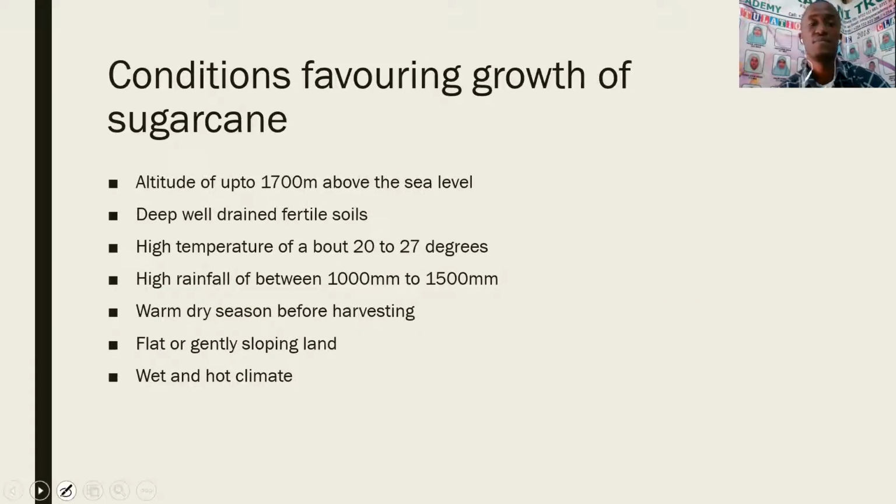Moving forward, we have conditions favoring growth of sugarcane. Plus, we've been discussing so many crops, and we've already discussed coffee in Ethiopia. We said that we have two types of coffee: coffee Arabica and coffee Robusta.